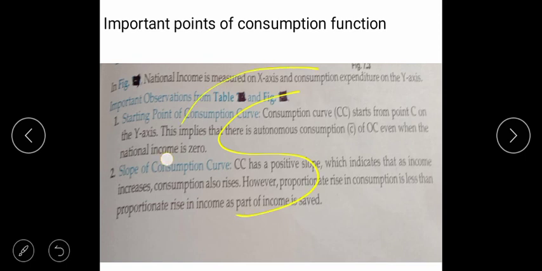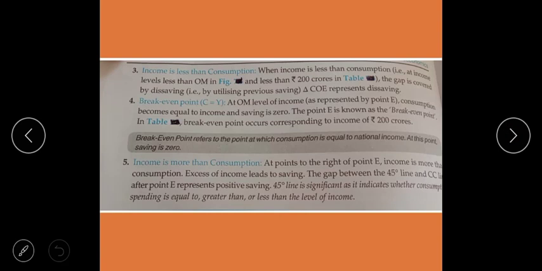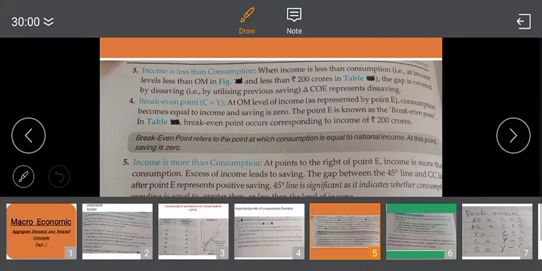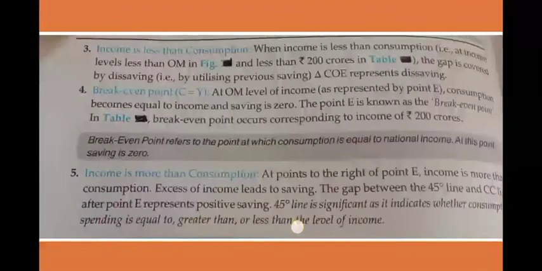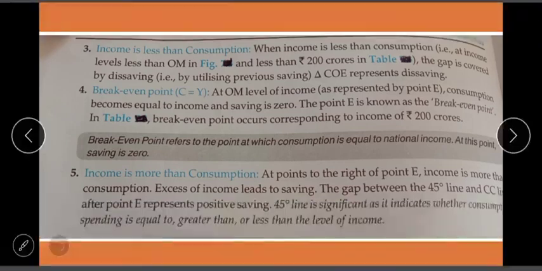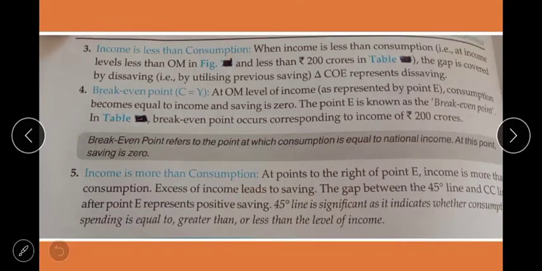S is saving, right? S is saving, beta. Now we come to the third point, children. These normal examples I am using so that you can understand the concept, children. Okay? It will create fun also. You will not feel bored.